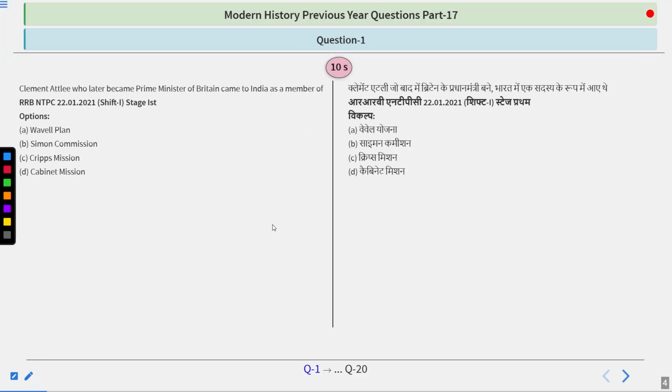So the first question that we have is: Clement Attlee, who later became the Prime Minister of Britain, came to India as a member of. Options are Revolt Plan, Simon Commission, Cripps Mission, or Cabinet Mission. So think about it and answer this question.